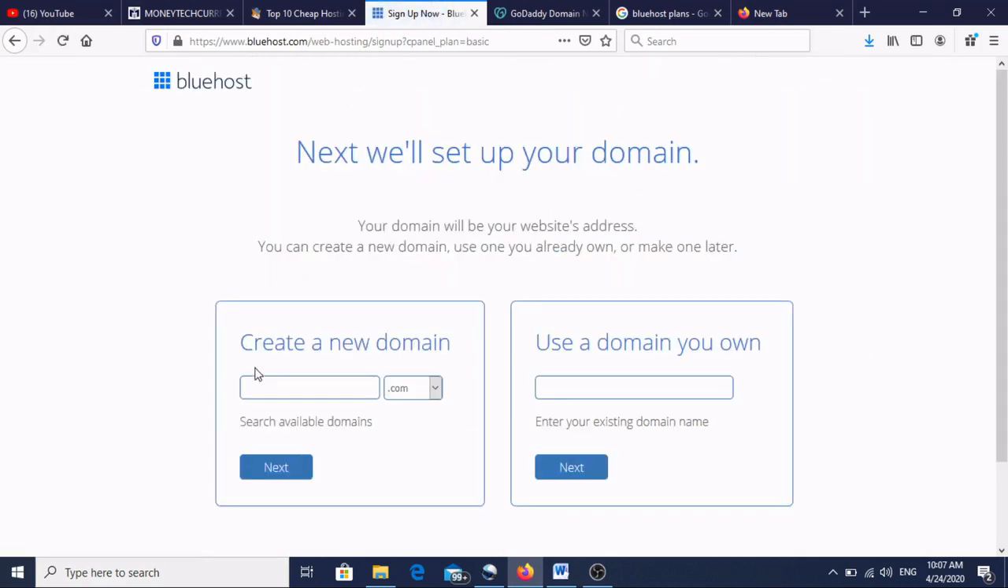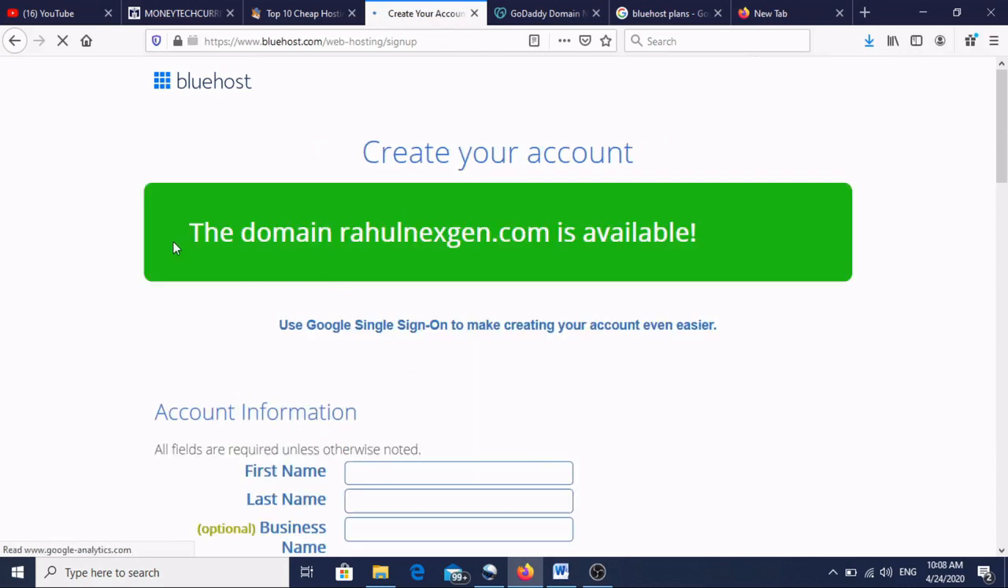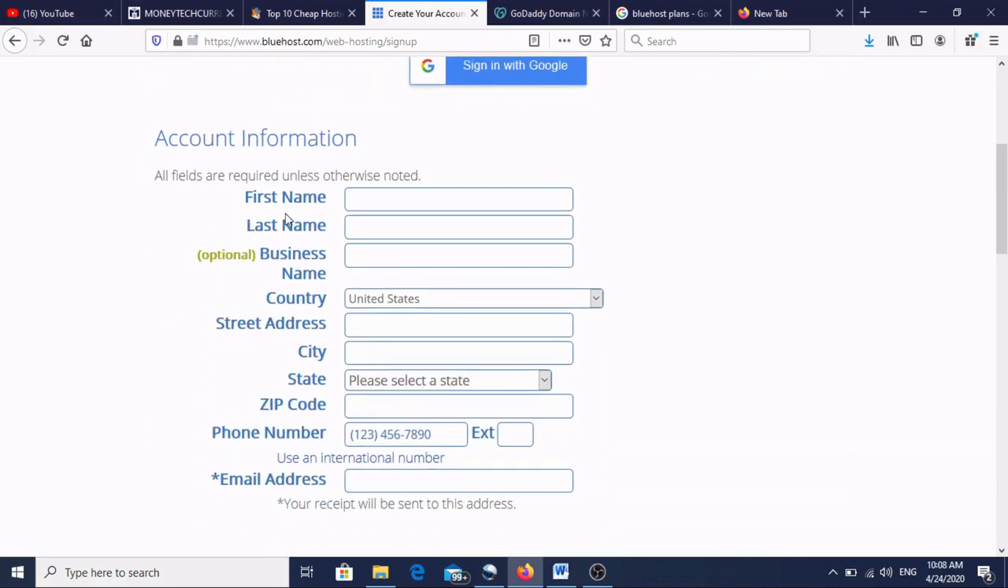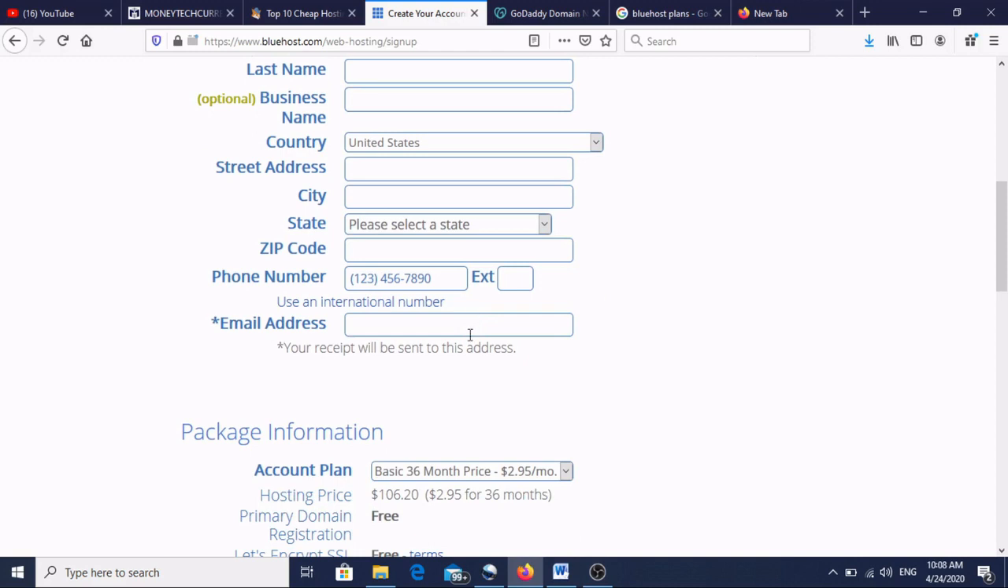So it will ask to create a new domain, because it is giving one free domain also. If you already have one, you can write it over here, and if you don't have one, you can write a new name here, like Rahul Next Gen. Okay, so it will first show whether it is available or not. It is showing the domain rahulnextgen.com is available. Okay, we need to fill in our name, business name, country, everything, the details, and we will purchase that hosting.